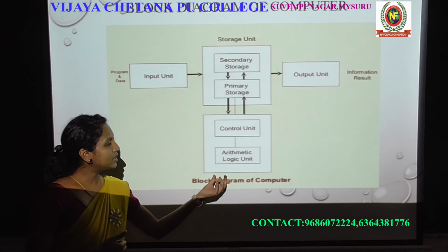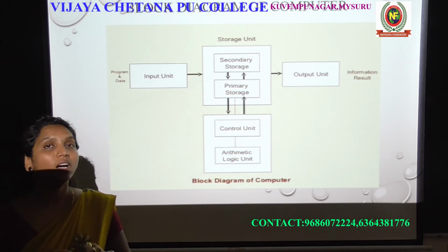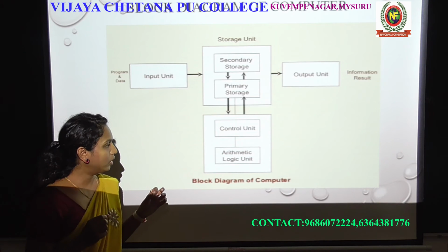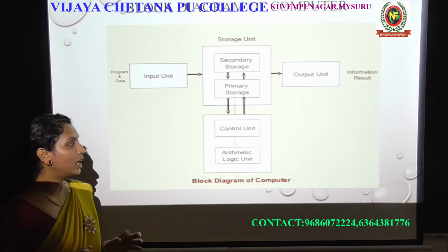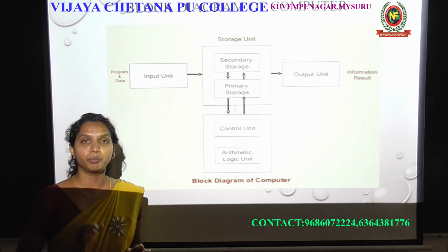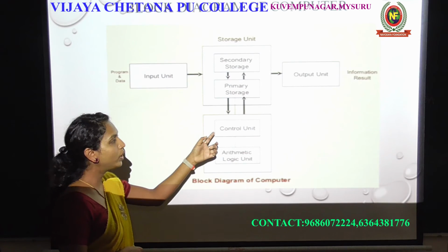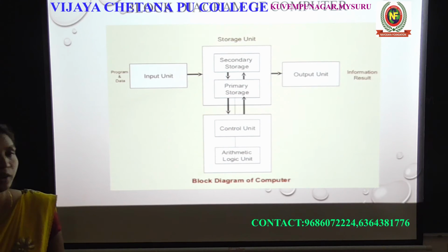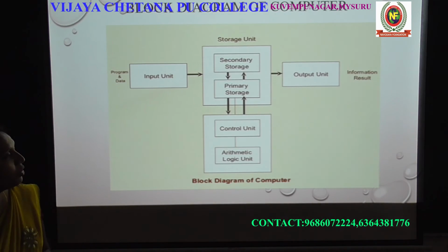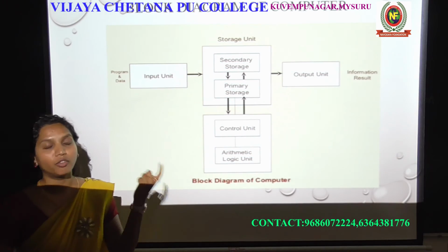Okay, so we'll see what the CPU is. The CPU is the main brain of the computer. It controls the complete operation of your computer. In a CPU we have two units: the control unit, and the arithmetic and logic unit. And also we have some registers. What is a register?